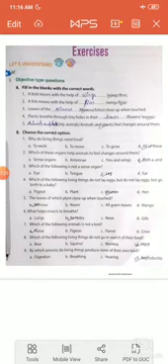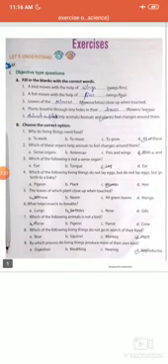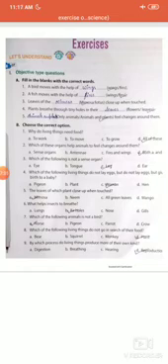So students, your option number D is right. Both A and B. Sense organs and antenna help animals to feel changes around them.